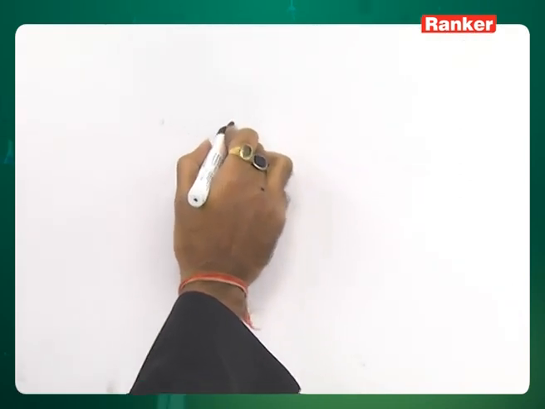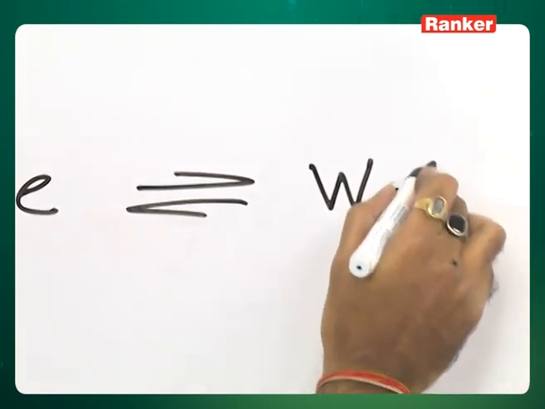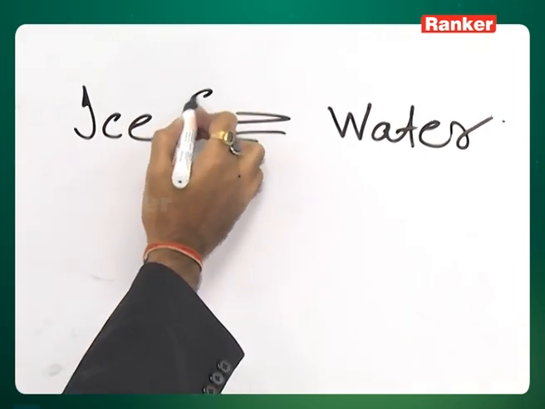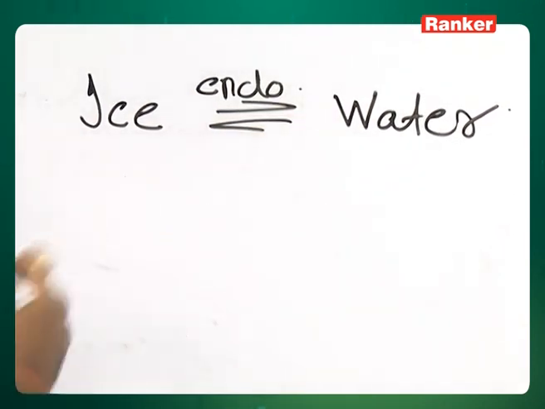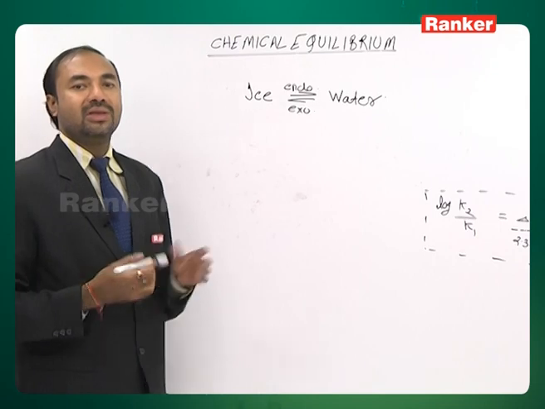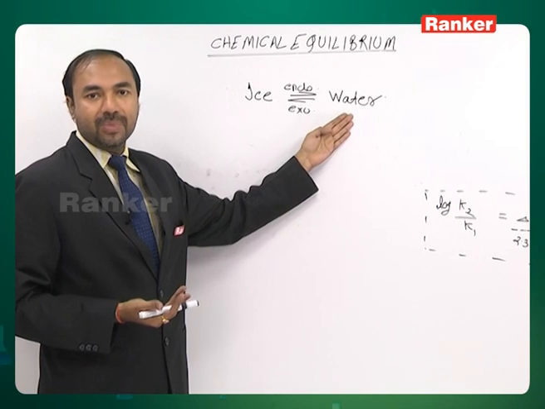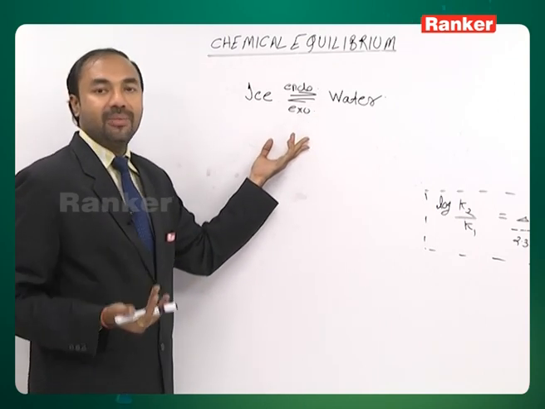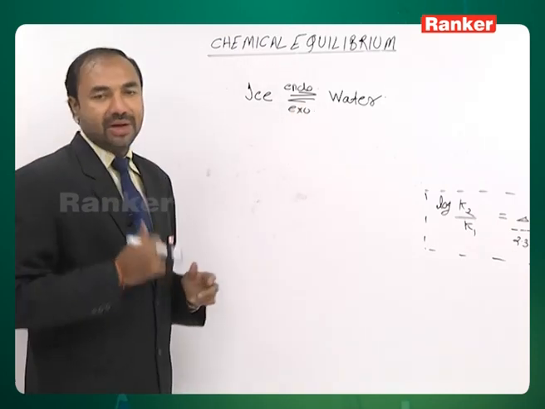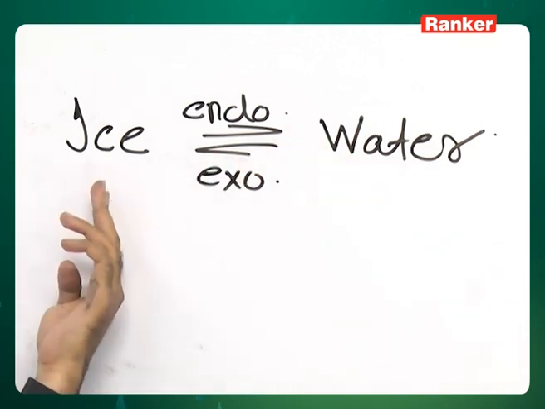Physical equilibria. We discussed ice in equilibrium with water. The forward reaction, as everybody knows, is endothermic. So obviously the backward reaction is going to be exothermic. Very simple actually in this case. You increase temperature, ice starts melting to convert into water. The equilibrium is shifting in that direction where the reaction is endothermic. You decrease temperature, equilibrium shifts in the backward direction, water starts converting into ice.